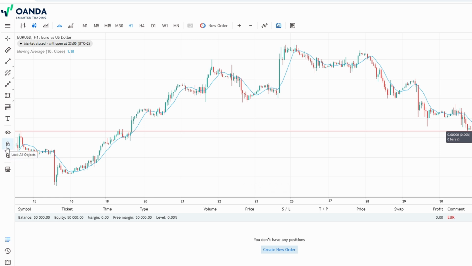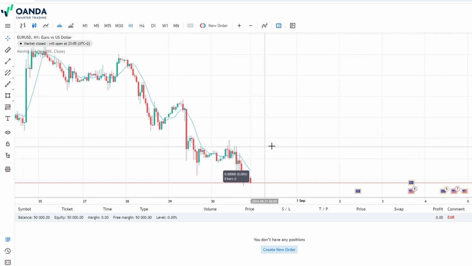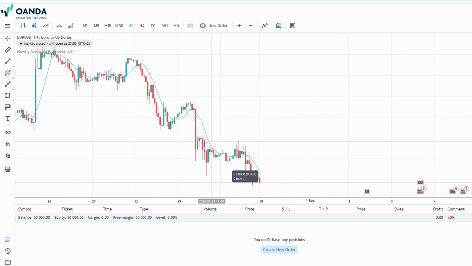Oanda's platform makes it easy to draw these levels directly on your chart, and you can even annotate them with text to remind yourself why you've marked them. Beyond support and resistance, you can also use tools like trend lines and Fibonacci retracements.